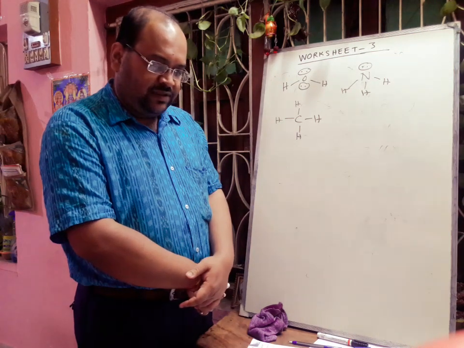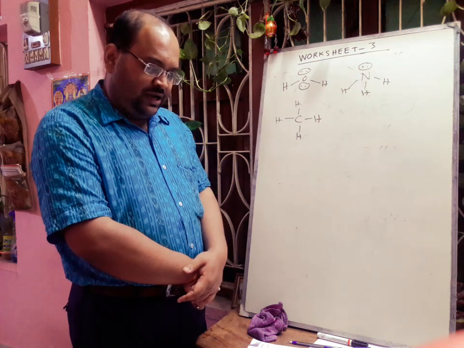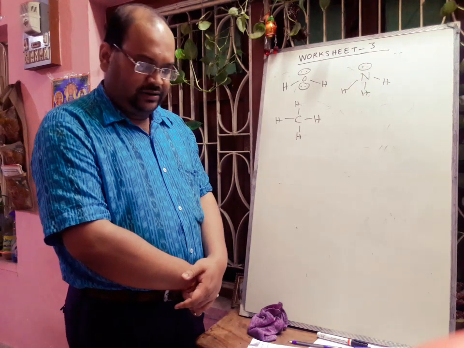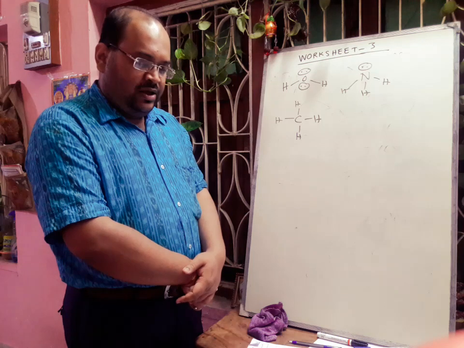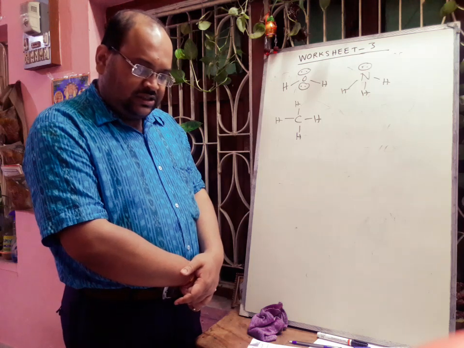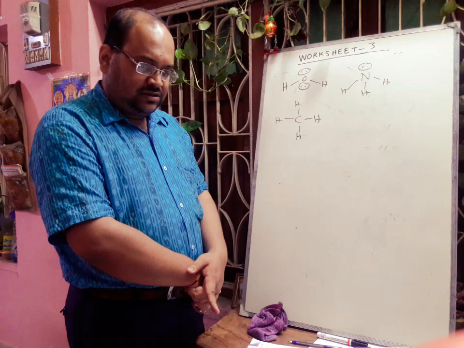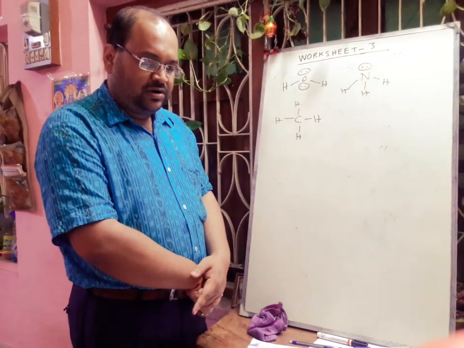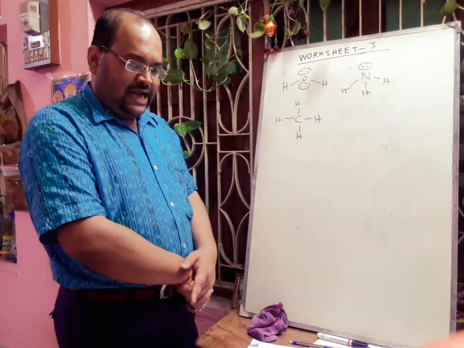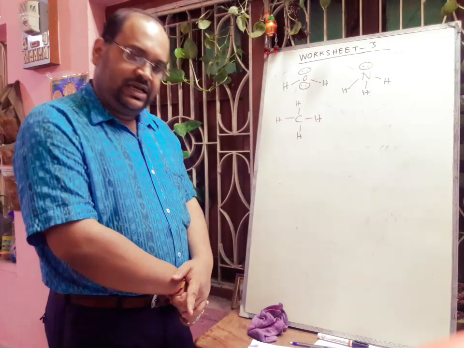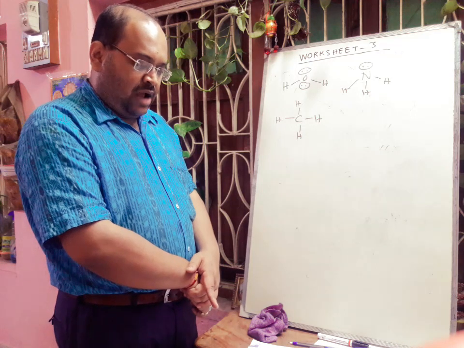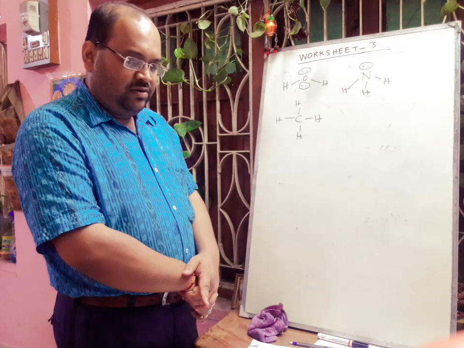Next question: which of the following is a common characteristic of covalent compounds? First is high melting point. Second is consist of molecules. So the first is not possible. Generally covalent compounds have low melting points because of the presence of weak van der Waals force. The second option, consist of molecules: yes, covalent compounds have molecules. The third option is always soluble in water.